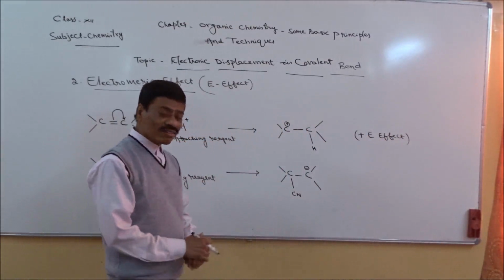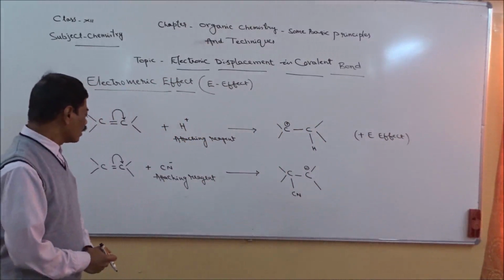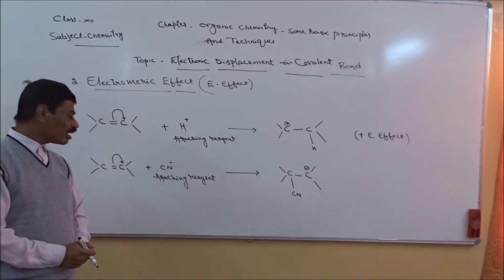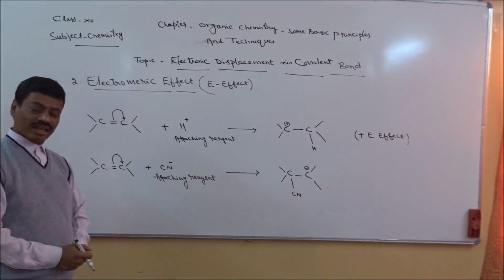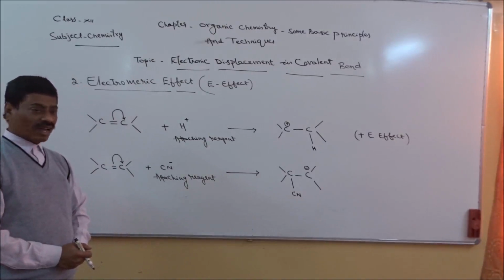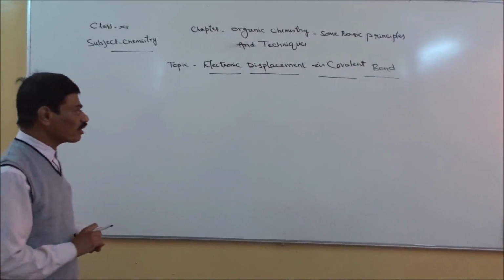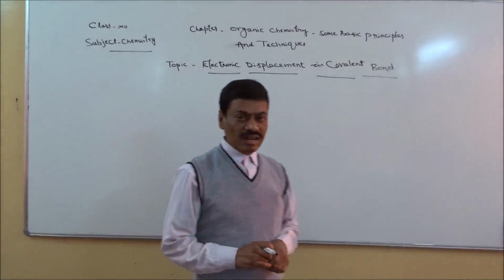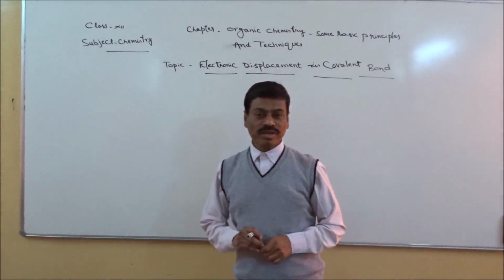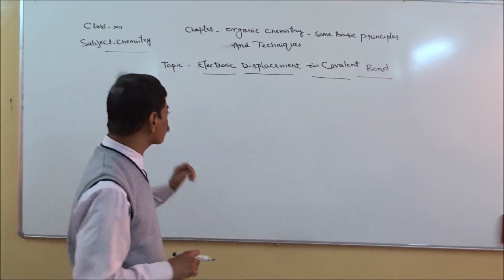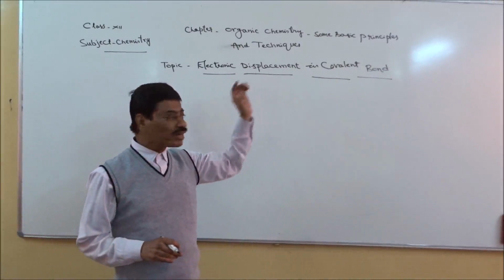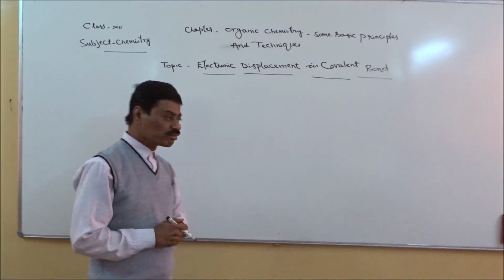And the other phenomenon wherein negatively charged cyanide radical has attacked, that is the second one. Now let us see electrometric effect. In that also electronic displacement is going to take place.